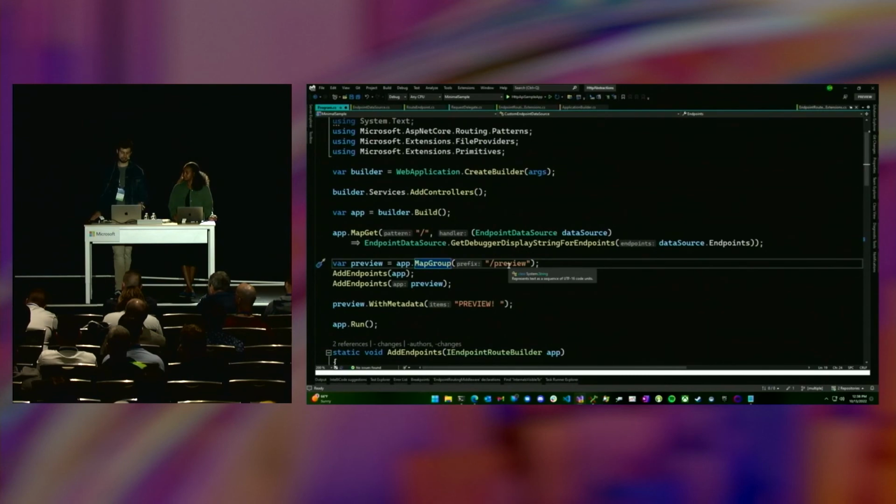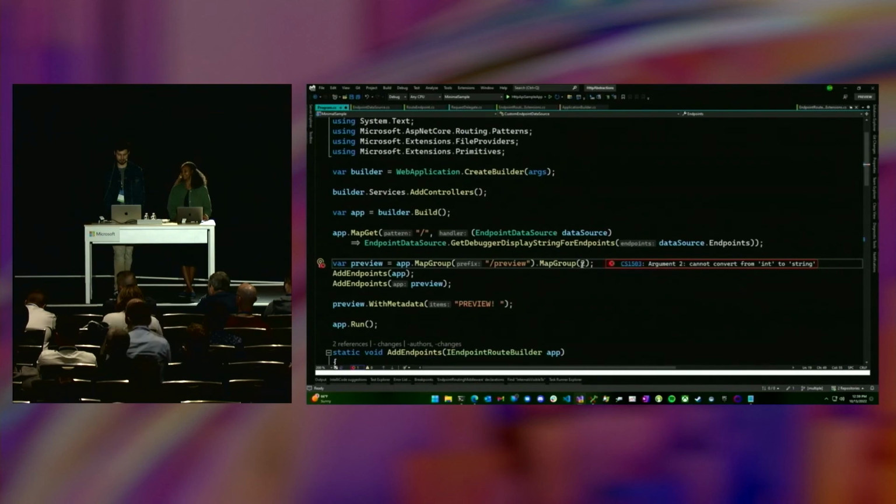Now, an interesting thing about MapGroup is that it implements that route endpoint builder, or rather, it is an extension method for that type. And then the type it returns also implements it, right? So you can call MapGroup on MapGroup. So if I wanted to, I could do MapGroup preview 2 as well, right? And all of these, you can restore the return value, have different layers, all that. This takes a string or a route parameter, but you get the idea.